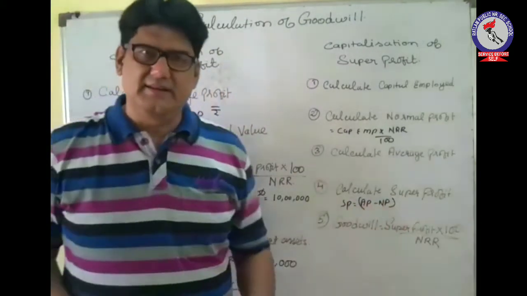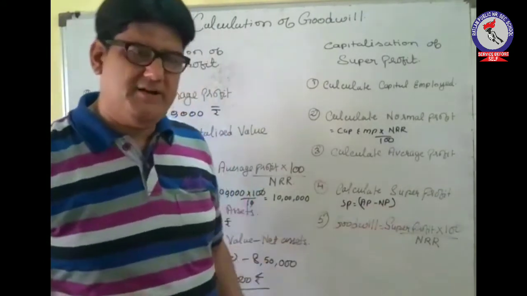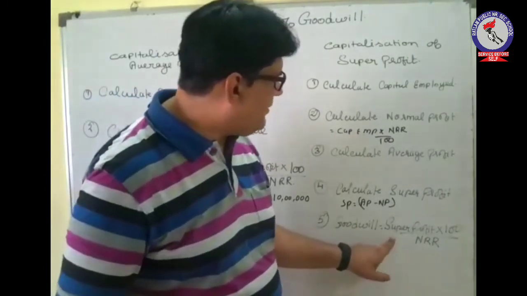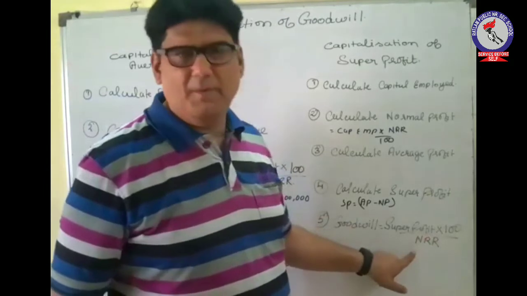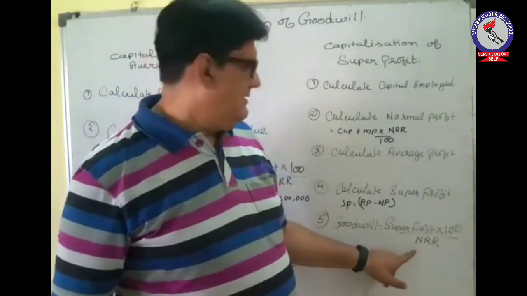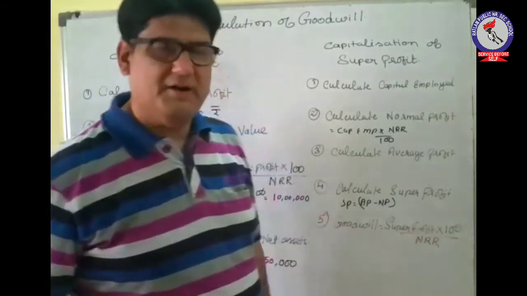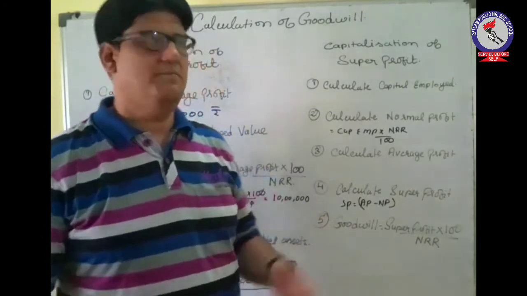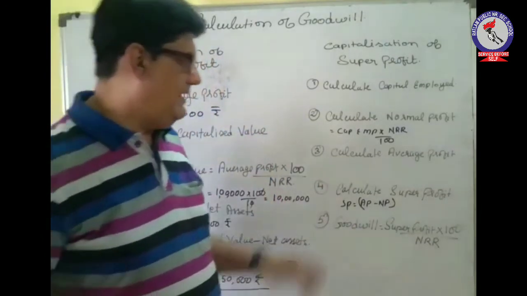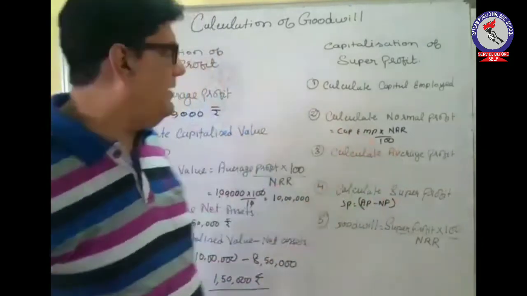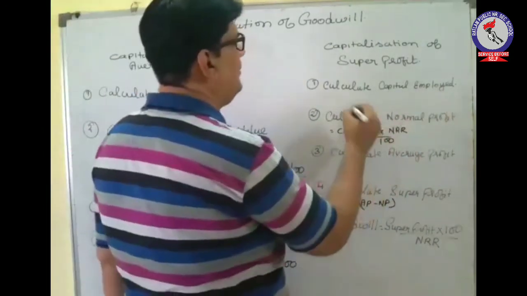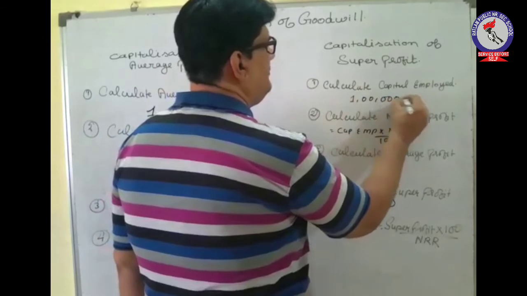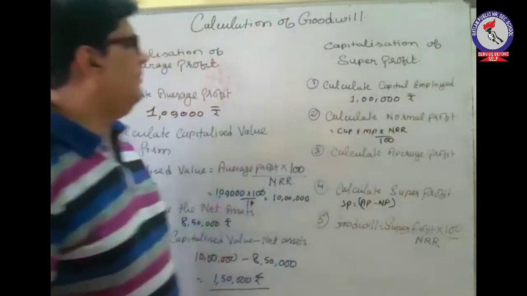And lastly, the capitalization of super profit. So goodwill on the basis of capitalization of super profit: the formula will be super profit into 100 upon normal rate of return. Super profit into 100 upon normal rate of return will give you the goodwill by the capitalization of super profit method. Let us explain this with the help of one example. We have got a capital employed, let's say 1 lakh rupees. 1 lakh rupees is the capital employed by the firm.